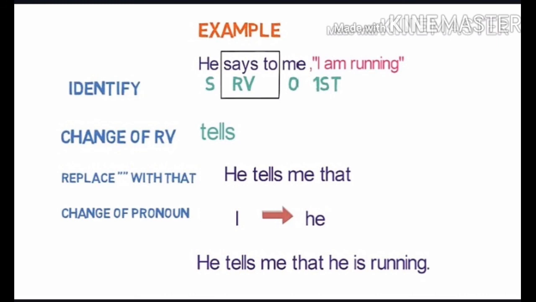The third step is to replace inverted commas with "that." So the sentence will become like this: He tells me that. The fourth step is the change of pronoun. Here "I" will be converted into "he." Because it is in the present tense, there won't be a fifth and sixth step, and the final sentence will be: He tells me that he is running.